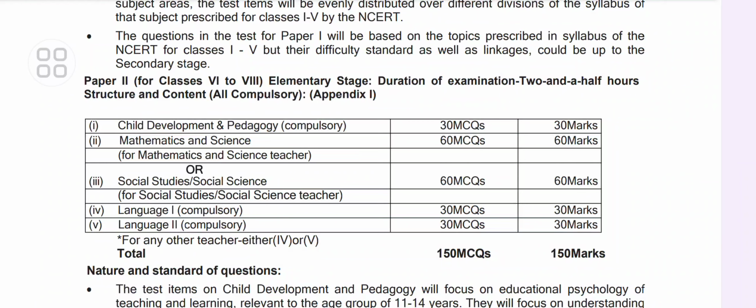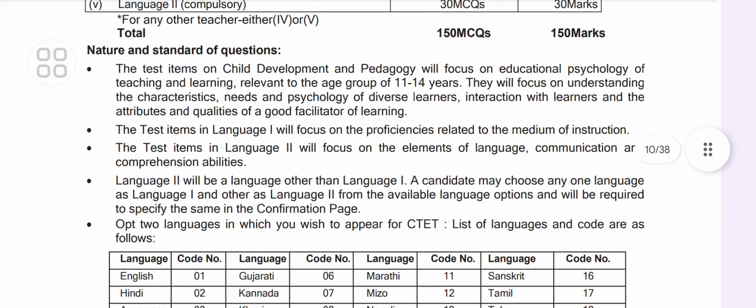8, the elementary stage, and the content will be like this: child development and pedagogy, 30 MCQs for 30 marks. As I have already mentioned in my other video, it will be a 2.5 hour structure. Mathematics and science, 60 MCQs for 60 marks, or social studies or social science, 60 MCQs for 60 marks. Language 1, 30 MCQs for 30 marks, Language 2, 30 MCQs for 30 marks. So this is the structure. The nature and standard of questions.